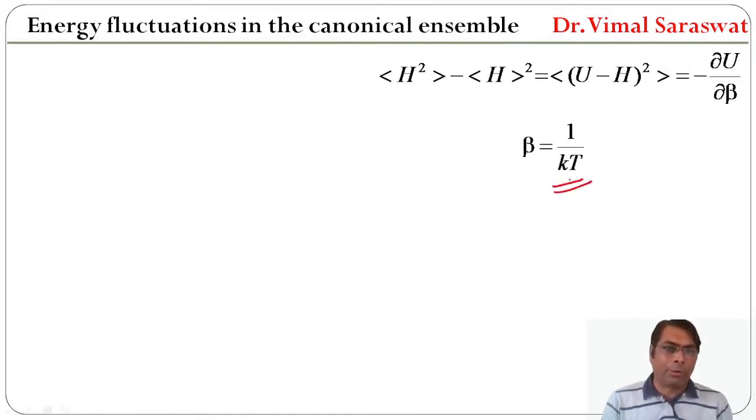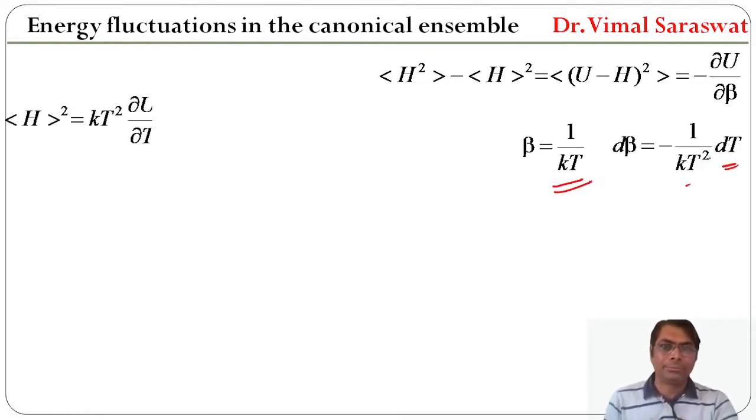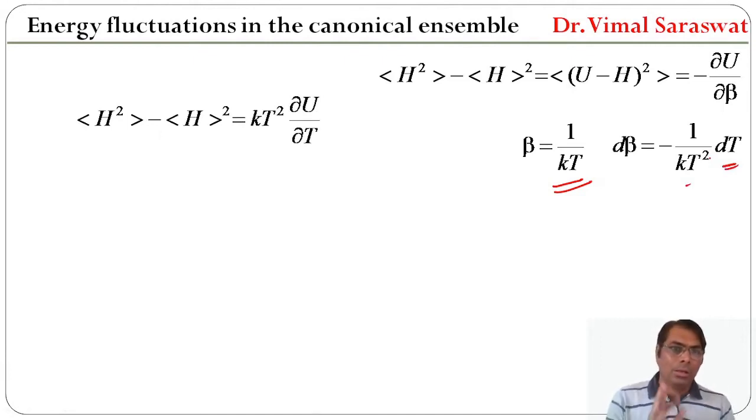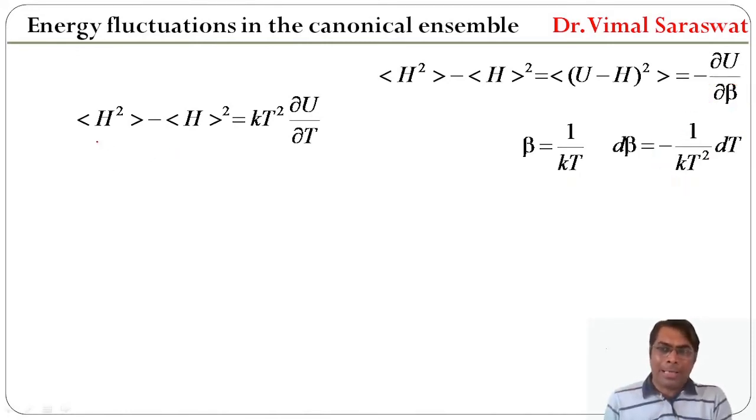Since beta equal to 1 upon kT and d beta equal to minus 1 upon kT square dT, this d beta is replaced with this one. Therefore, ensemble average of H square minus square of ensemble average of H is equal to kT square del U by del T, because this negative and this negative will be cancelled out and we replace here del beta with this one. So we get this value.